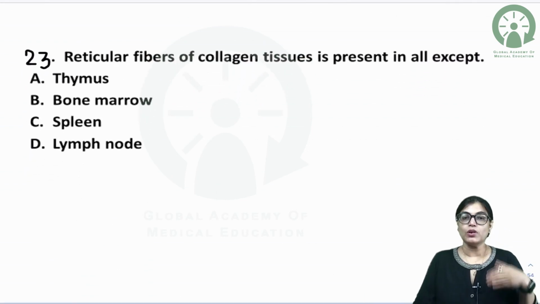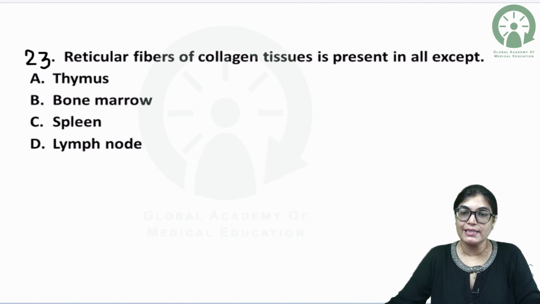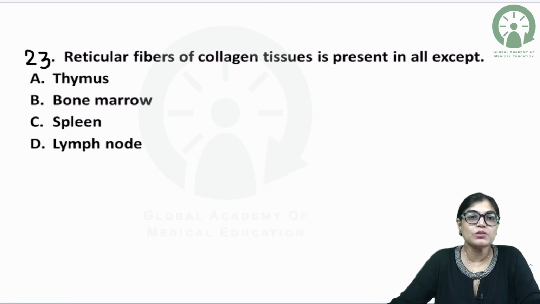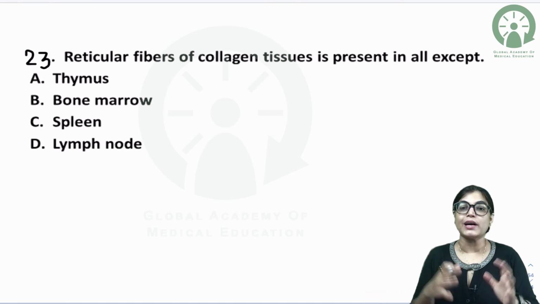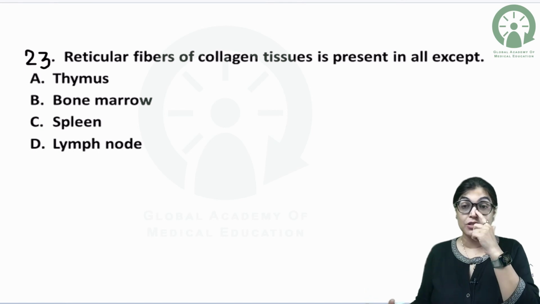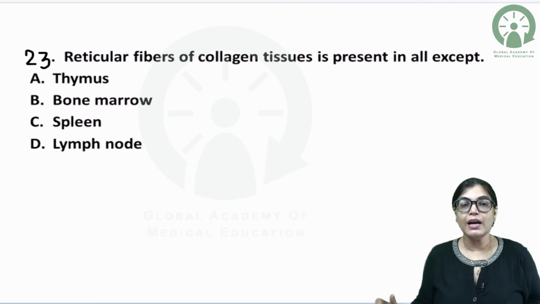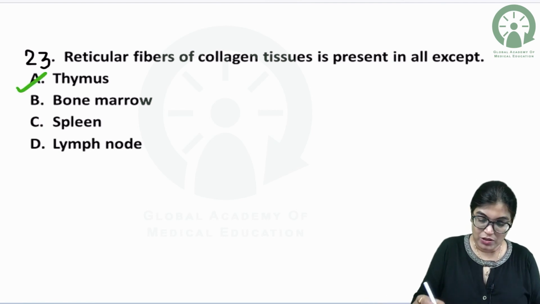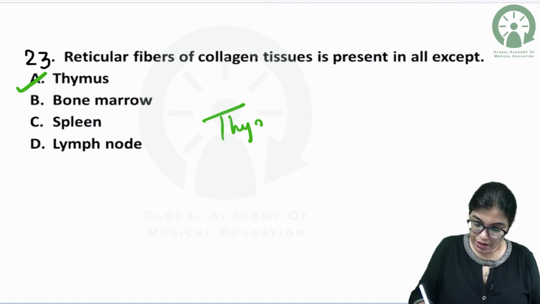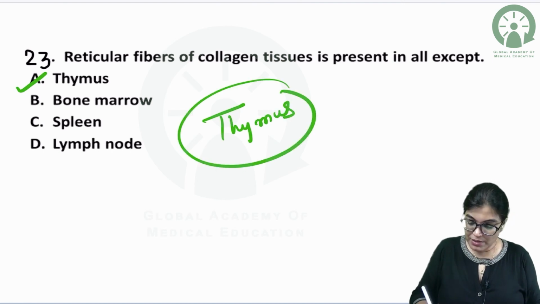Reticular fibers of collagen tissue are present in all except. The options are A, thymus, B, bone marrow, C, spleen, and D, lymph node. When I am talking about reticular fibers, they are very important for structural support. They give structural support to the lymphoid structures. The odd man out here is thymus, because in case of thymus gland, there are no reticular fibers.